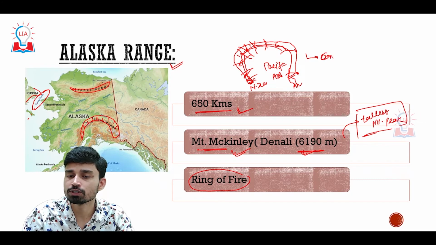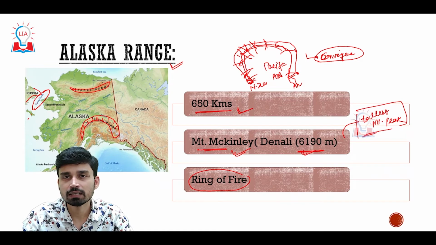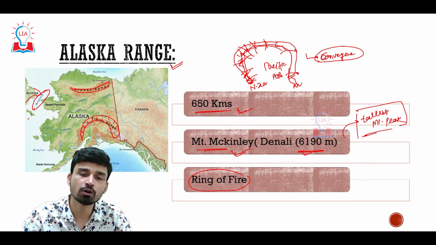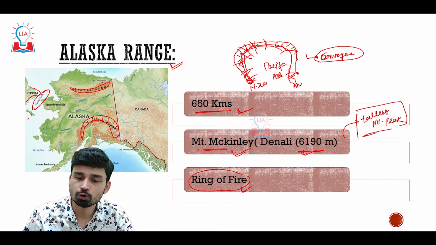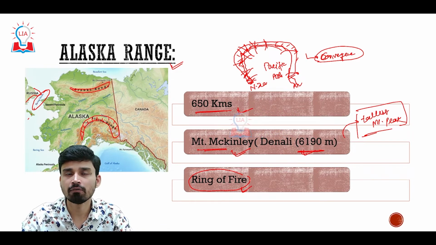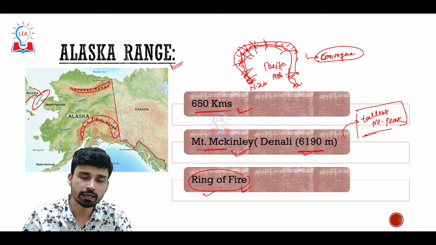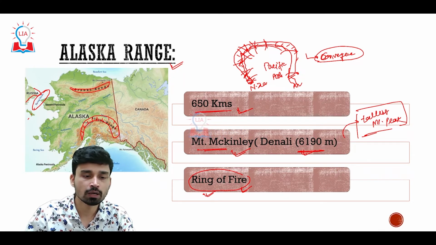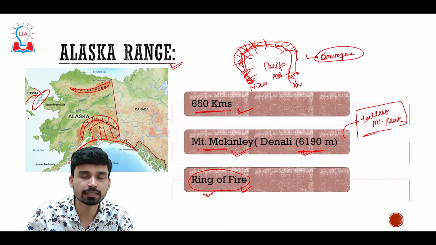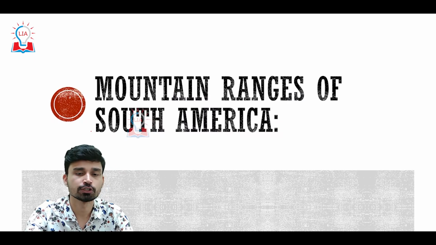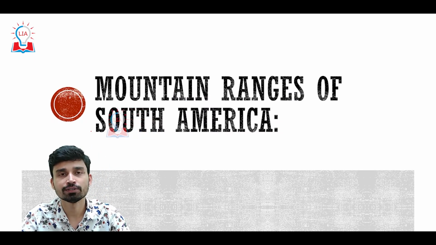So due to this subduction of the Pacific plate all across the circumference, we have convergence of plates, and due to this convergence we have development of magma. This magma then bursts out in the form of volcanic eruptions, and that is why all across the circumference of the Pacific you find volcanic landforms, volcanic mountains, volcanic islands, etc. Since it is very hot magma and lava, it is kind of fire, and that is why it is called the Ring of Fire. So the Alaska range is situated on the Ring of Fire, where volcanic eruption has led to the formation of this mountain range. That is all about the important mountain ranges of North America.